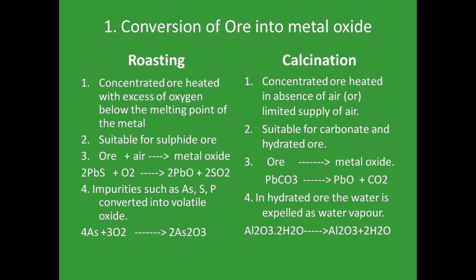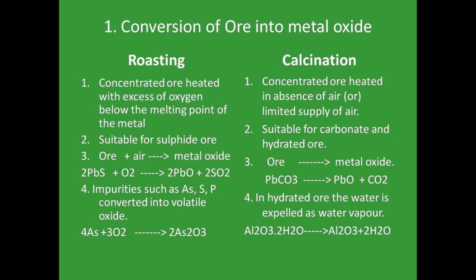In calcination, the process is suitable for carbonate ore, as I told, so we take the carbonate ore as an example. Lead carbonate, when it is heated in the absence of oxygen, so there is no oxygen given. Calcination means even in the absence of air or in limited supply of air. Here, in the absence of air, the lead carbonate becomes lead oxide and it evolves carbon dioxide. Please remember one thing, carbonate ore always gives carbon dioxide as one of the byproducts on heating.